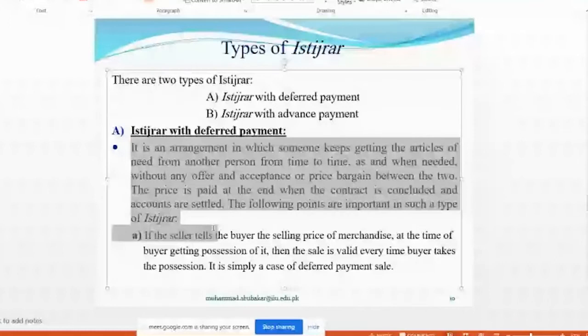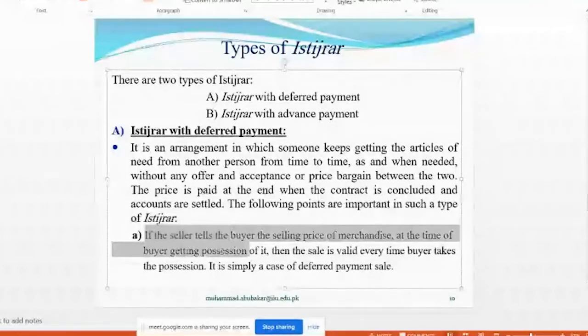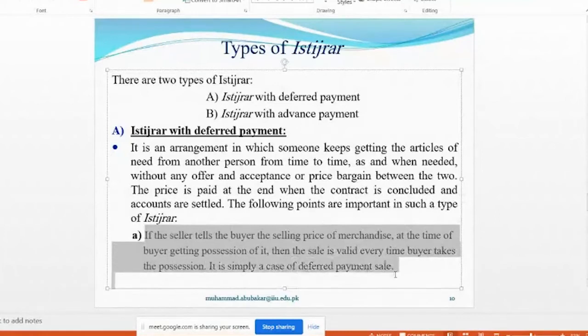Number one, if the seller tells the buyer the selling price of the merchandise at the time of the buyer getting possession of it, then the sale stands valid every time the buyer takes possession. It is simply a case of deferred payment sale. There is no objection in it.